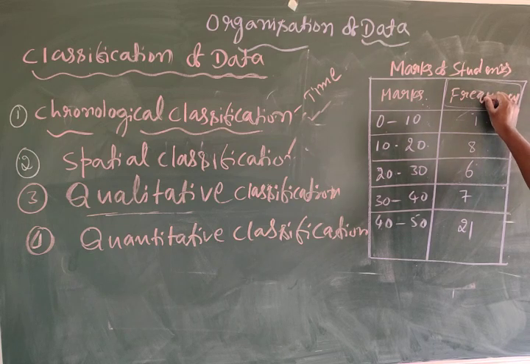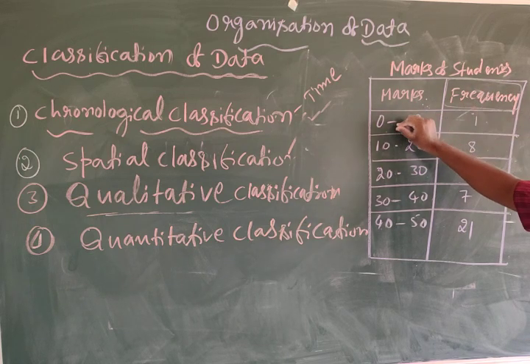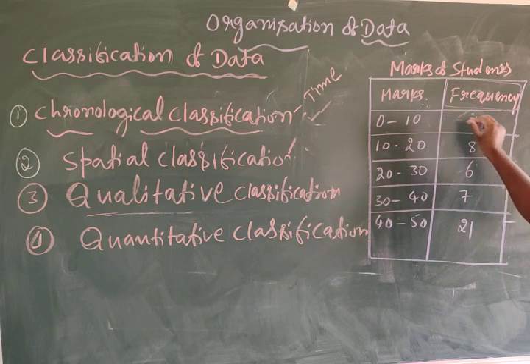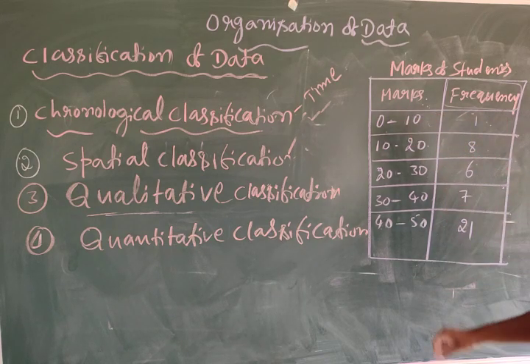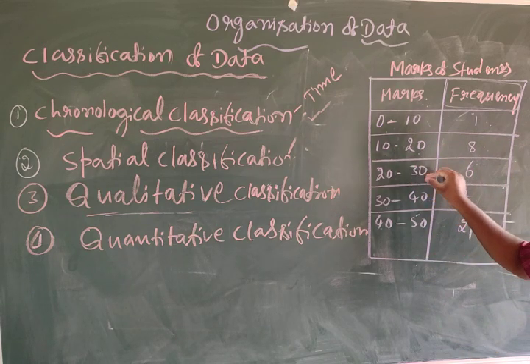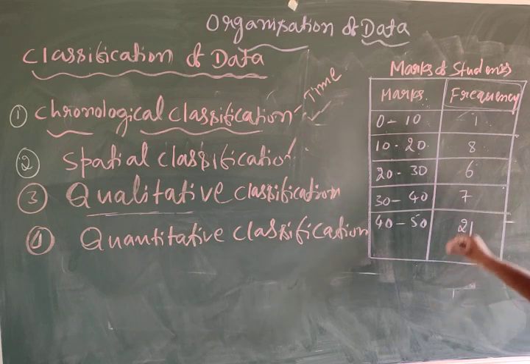So here, marks of the students and frequency. Frequency means how many. 0 to 10 marks, how many got? Only 1, because you observed in the table one student got 0 marks. Then 10 to 20, how many students got? 8. 20 to 30, 6. 30 to 40, 7. 40 to 50, 21. Like that we can express with the help of frequency, which we will discuss in the next class.